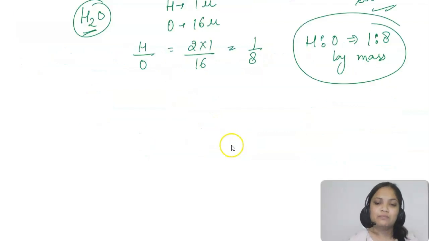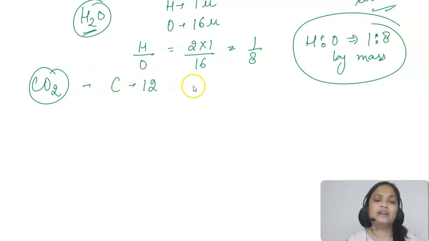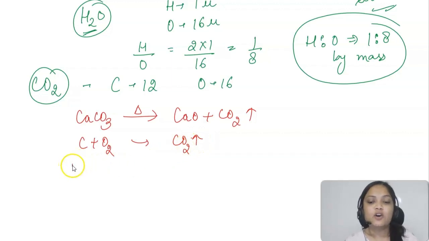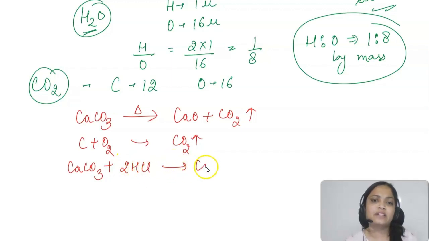Let me give you one more example. If I talk about carbon dioxide, carbon's mass is 12 and oxygen's mass is 16. In the meantime, I'm writing the reactions. Calculate the ratio of carbon and oxygen in which they are combining. Do it. I can say that carbon dioxide can be prepared in many ways: by heating calcium carbonate, by burning of coal, or by the reaction of HCl on marble, which is again calcium carbonate. These are some of the ways I have written that CO2 can be produced.